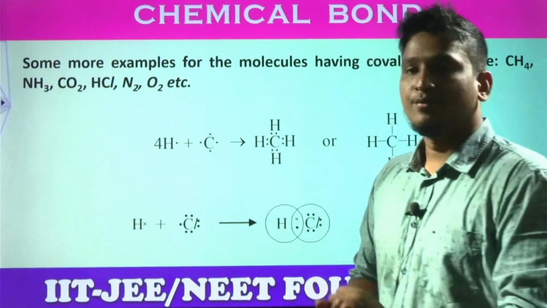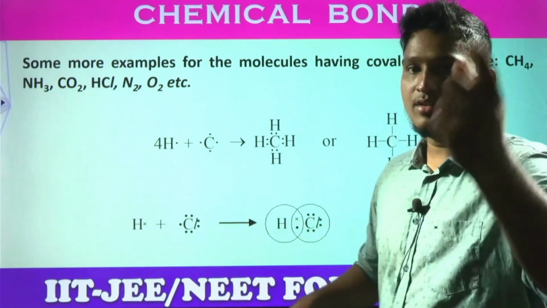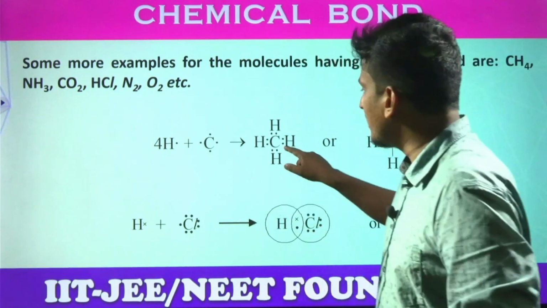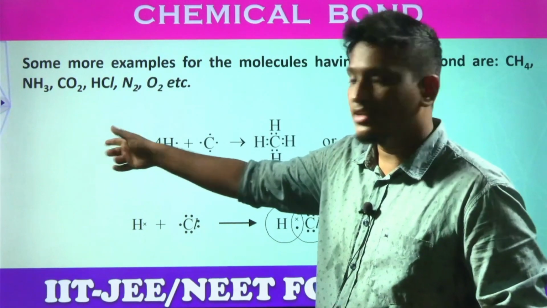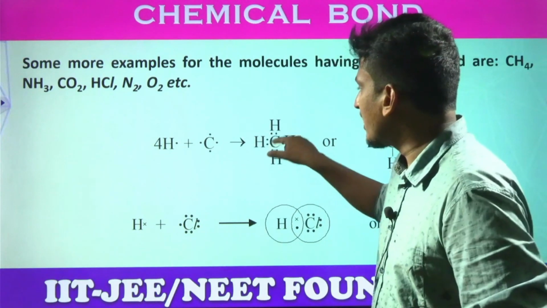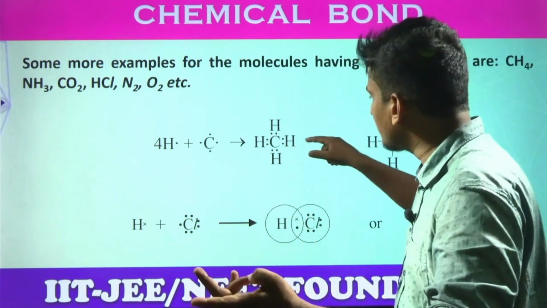Carbon bonds with 4 hydrogens. Carbon's valency is 4, so 4 dots are represented. Hydrogen valency is 1; it has only 1 electron. Now, students, these 4 electrons bond with 4 hydrogens, right? Now each hydrogen, look at how many dots are there. Look at the circle. Each hydrogen gets 2 electrons, helium configuration.